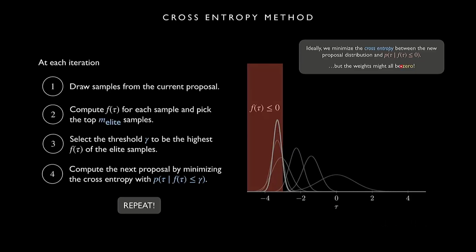Was there another question over here? It was just a similar question. Could you fit a multimodal distribution, or whenever you fit the distribution, do you change the type of distribution that you fit from iteration to iteration? Yeah. So the question is, could you fit a multimodal distribution? That's exactly right. If you have multiple failure modes, then you probably would want to fit a multimodal distribution. Imagine there was another threshold over here. Then our elite samples are going to be over here and over here. So we're going to have these 2 groups of samples that we want to fit a single distribution to. And so we're probably going to want to fit a mixture in that case.